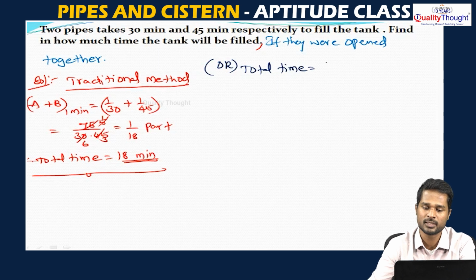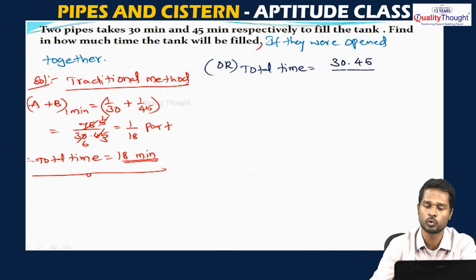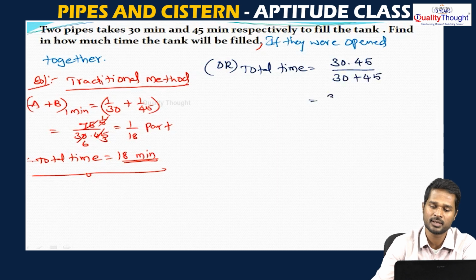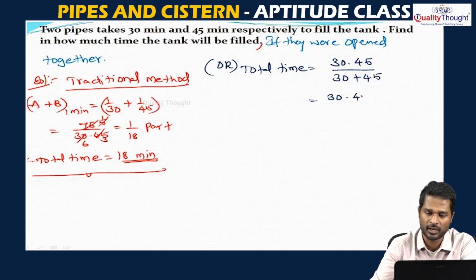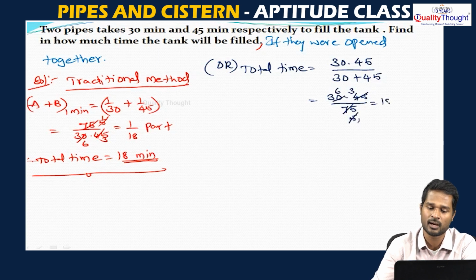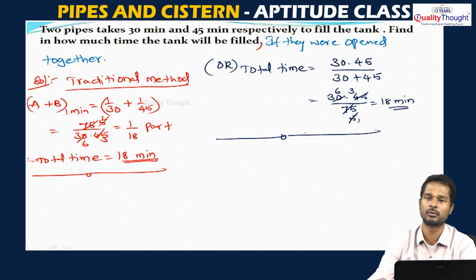The first pipe is 30 minutes, the second pipe is 45 minutes, so 30 into 45 by 30 plus 45, which is 75. 15 3s are 45, 15 5s are 75, so 5 1s are 5, 6 3s are 18 minutes. This is the total time required by both the pipes together to fill the tank.